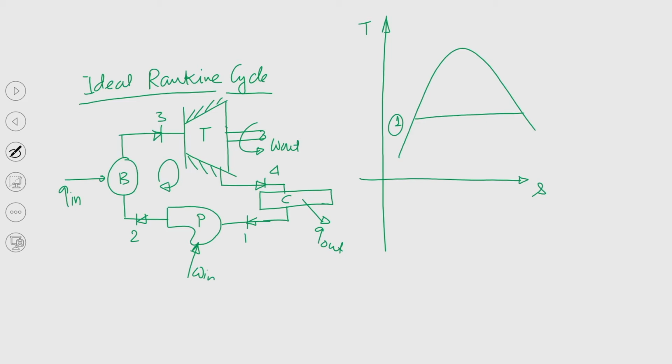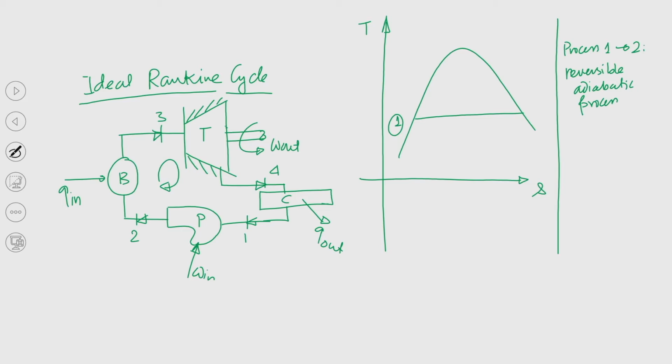So, process 1 to 2 is a reversible adiabatic process. While liquid is pumped from state 1 to state point 2 up to the boiler pressure, there is no heat interaction.